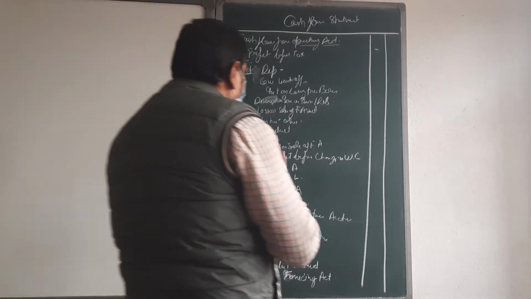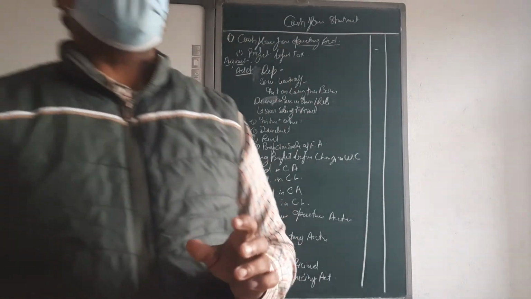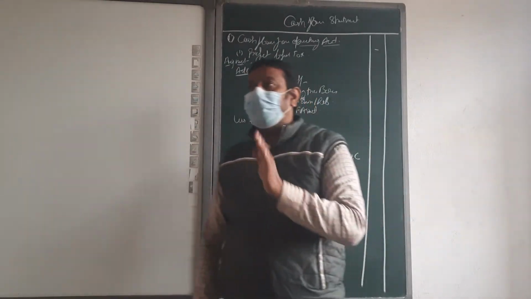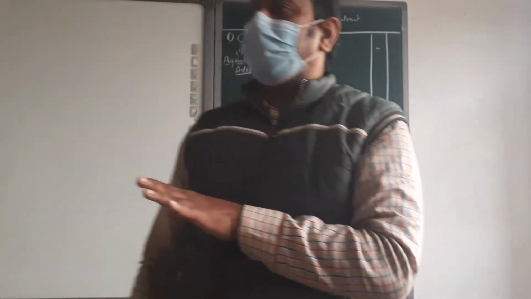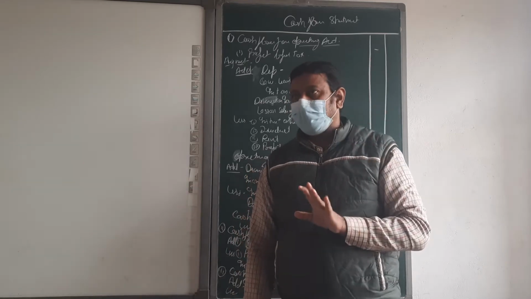Now we are going to start the cash flow statement. Before going for the statement, first know what the meaning of cash flow is. A cash flow statement is a statement by which we know the flow of cash, and it means inflow and outflow of cash. Okay, beta?